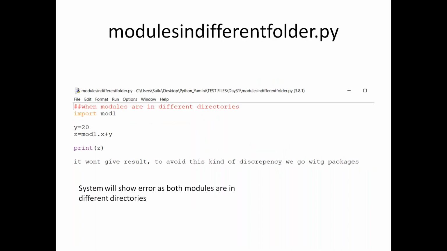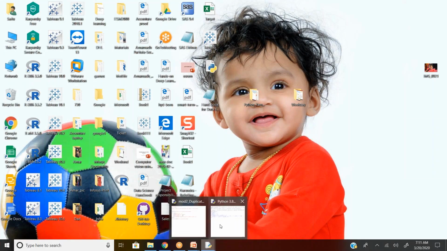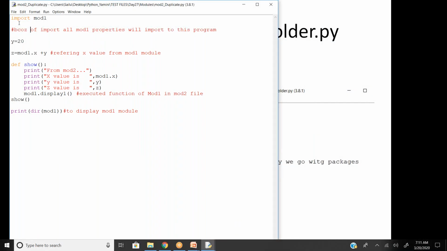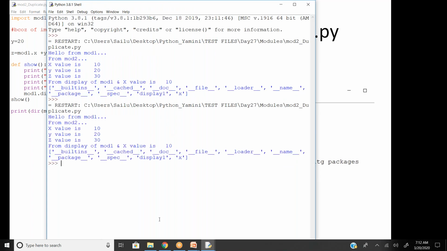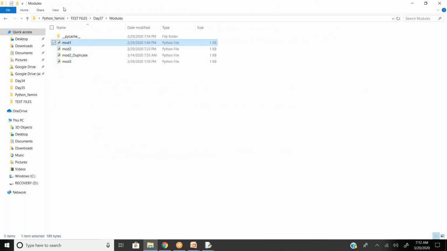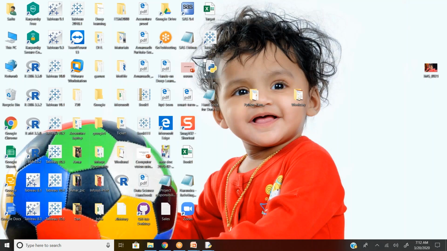So when modules are in different directories, this is important. Right now I am able to execute import mod1, and I am able to import module 1 and execute it. When I execute, the system is giving the outcome as per my expectation. The reason is mod1 and mod2 are in the same directory called modules in day27. But I have one file here.